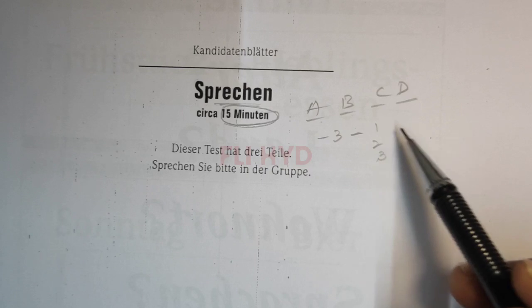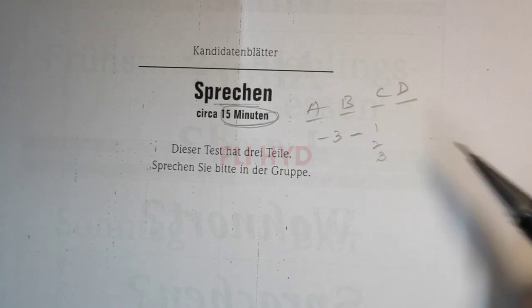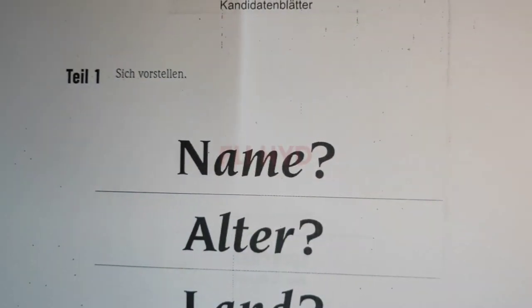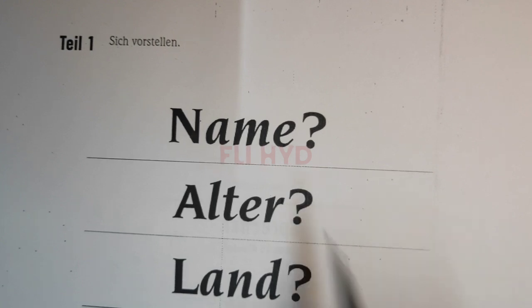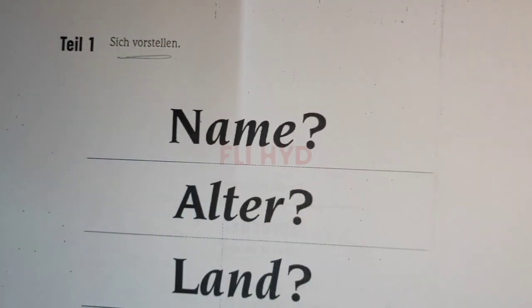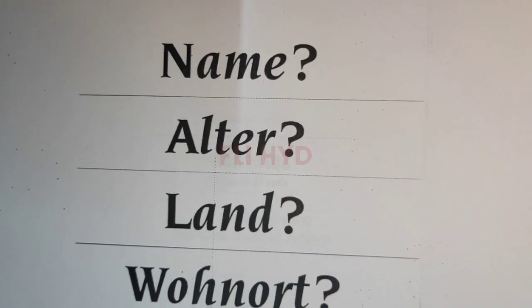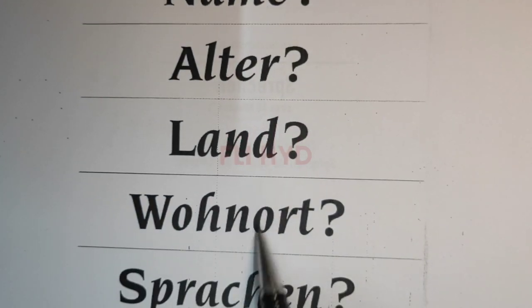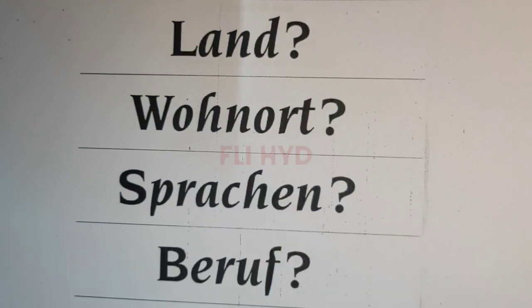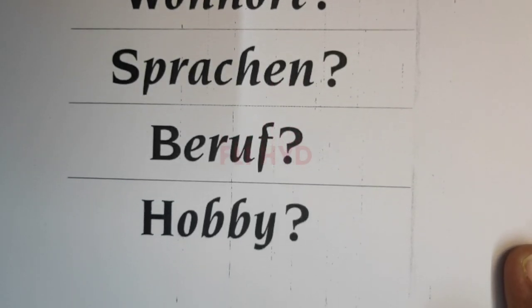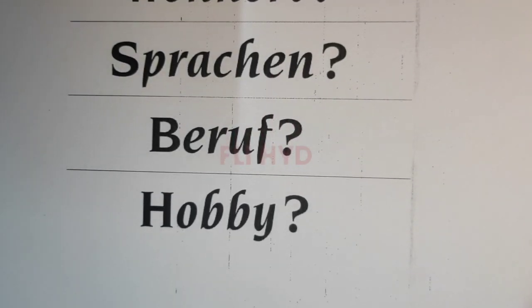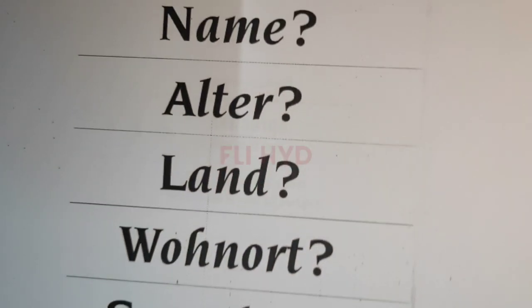We'll see what all the 3 tiles are individually. Tile 1 is your introduction, Sich vorstellen. You have to say all these 7 points: your name, age, which country, where you are staying, what languages you speak, what is your profession and what are your hobbies. These are the 7 points that you must speak about in your introduction.